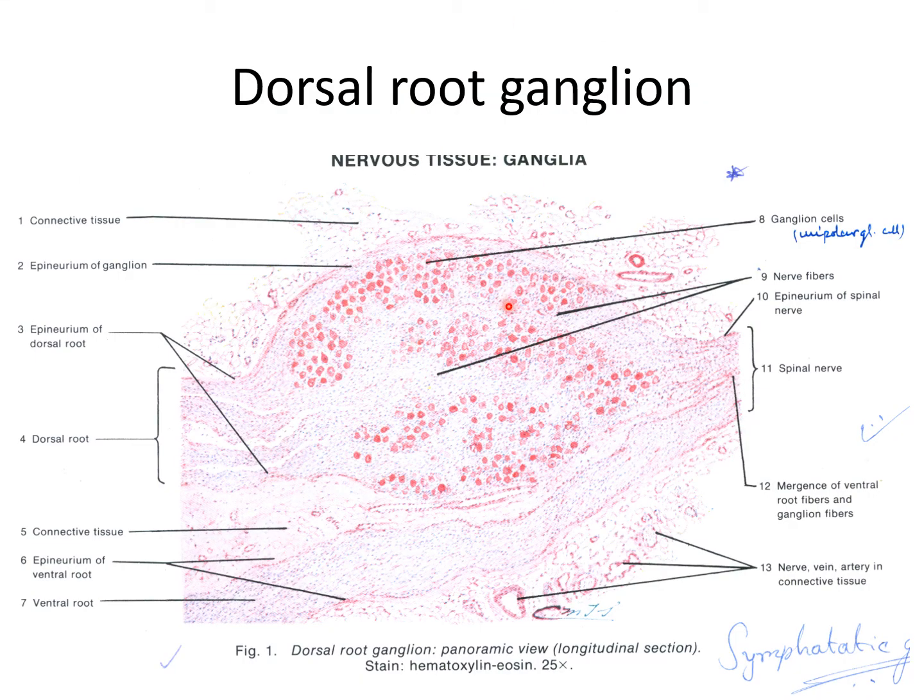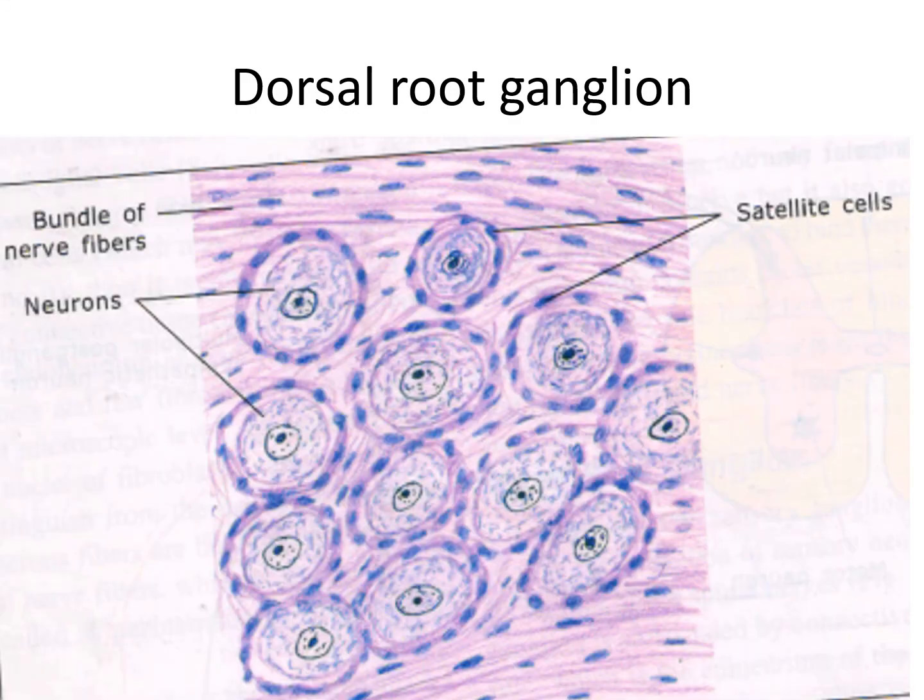Here you can see the histology of the dorsal root ganglia. These are the cells present in the dorsal root ganglia. The dorsal root ganglia cell bodies are large, of the unipolar type, except in the vestibulocochlear nerve, where there are bipolar neurons. The neurons have centrally placed nuclei, and the cell bodies are arranged in groups. Myelinated nerve fibers are arranged in bundles. There is a well-defined connective tissue capsule. These are the dorsal root ganglia or spinal ganglia, also named sensory ganglia.